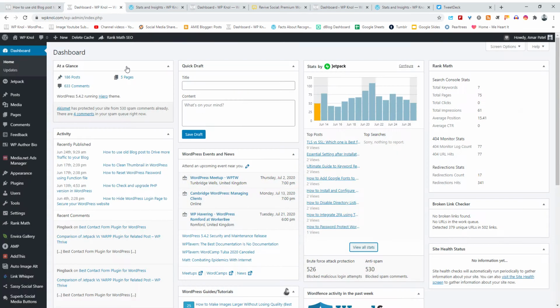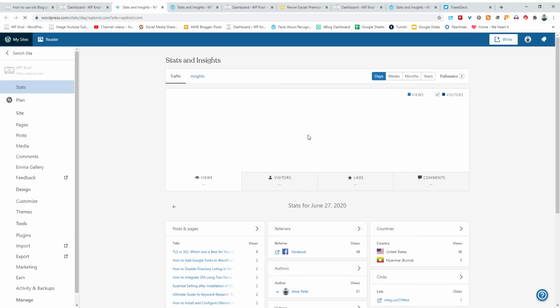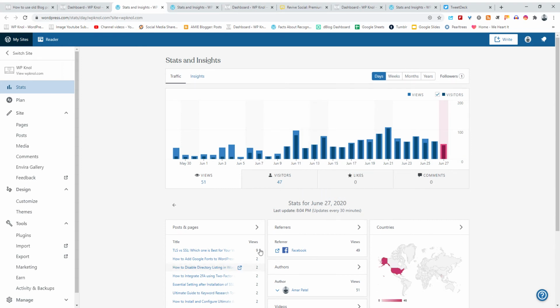This plugin helps me a lot to increase my website traffic, and this is my WordPress dashboard. I'll show you my traffic and the impact of this plugin. You can see in this area, when I was not using this plugin, I was generating 14 page views, 13, 16, 14, 13, hence my traffic was very low. And when I started using this plugin, I get 50 to 100 page views on average. Sometimes I get 81 or more. So this plugin helps me a lot to boost my website traffic.